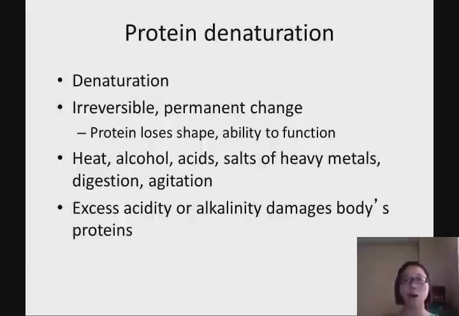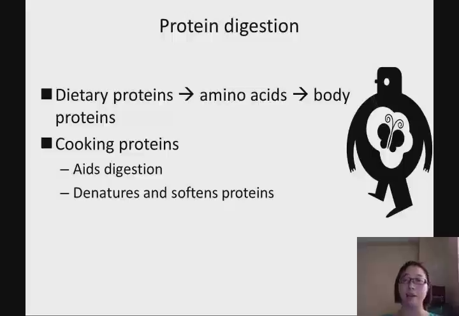This is the reason why our body maintains a pH level of 7.35 to 7.45, because a solution that is too acid or too alkaline in our body is going to denature our protein. When we denature the protein, we lose the shape of the protein, and then it cannot have a normal function. So in protein digestion, we have to break down those proteins into single amino acids. Then our body can absorb those amino acids.